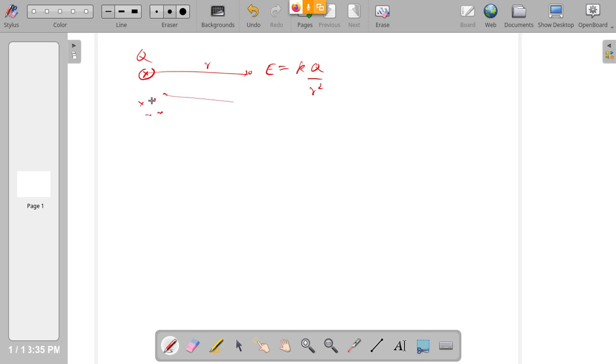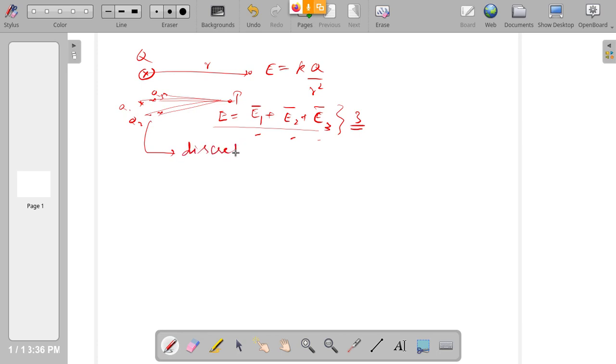Now if there are many charges, then vector addition we have to do. So if there are, let us say, three charges, E1 plus E2 plus E3, and this is vector addition. So this is the net electric field at a particular point P due to a collection of charges. Here we are talking about electric field due to three charges, q1, q2 and q3 maybe. So these are all individual charges, you see, they are separate charges. So such a distribution or collection of charges is called discrete charges.